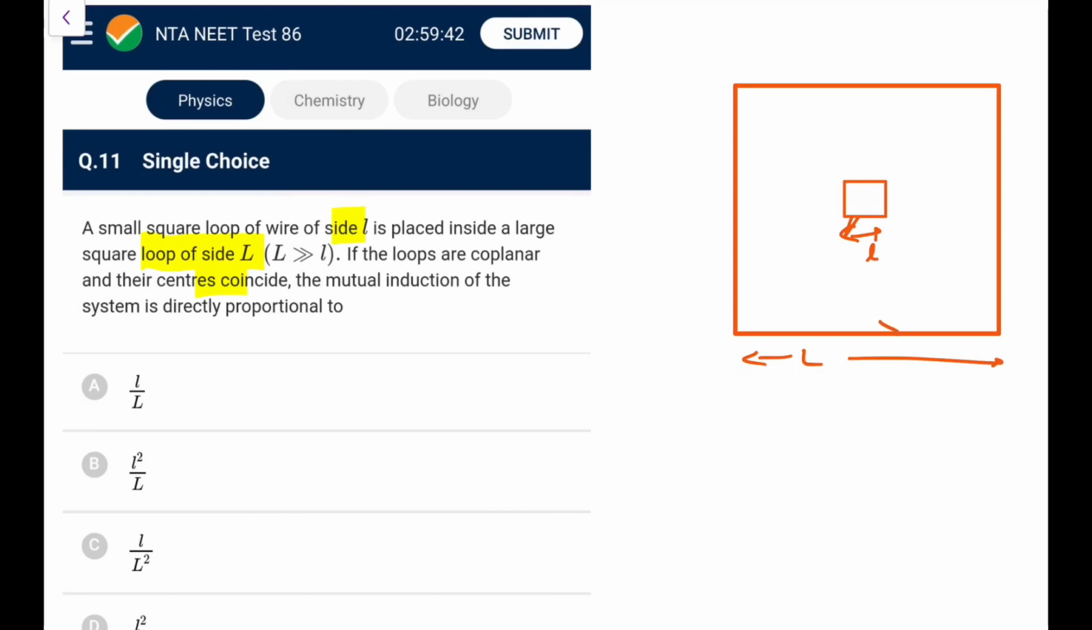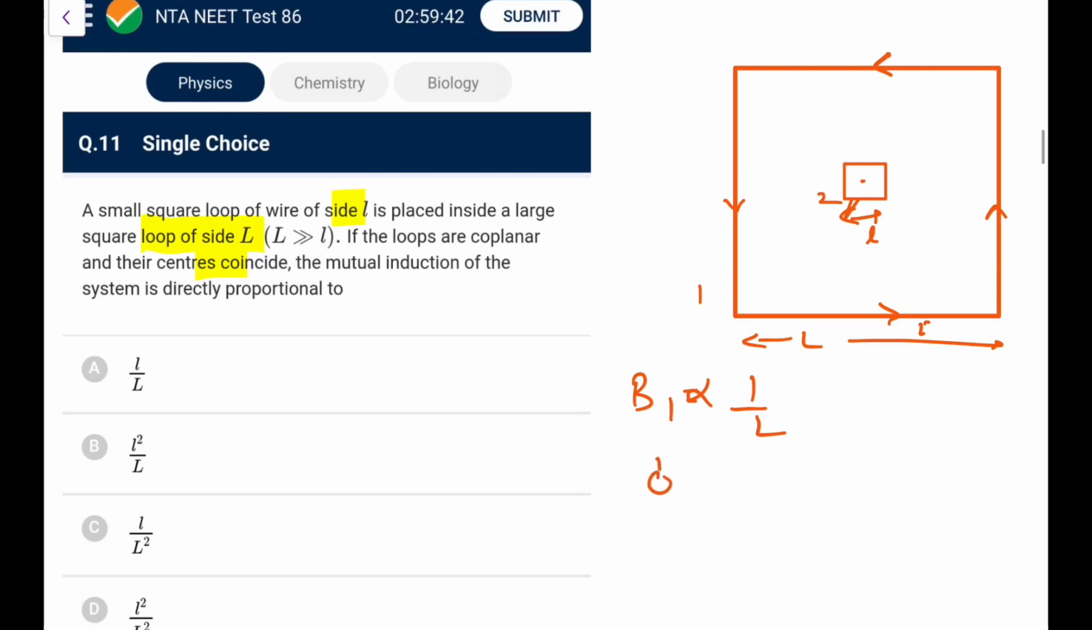So we'll assume current I in there, so it will produce a field almost uniform at the center. Let's say from here it would be outwards. Say this is 1, this is 2, so B1 that we know would be proportional to 1 by L. So flux of 2 because of 1 would be B1 into area, which is L square, so that is proportional to L square by L.